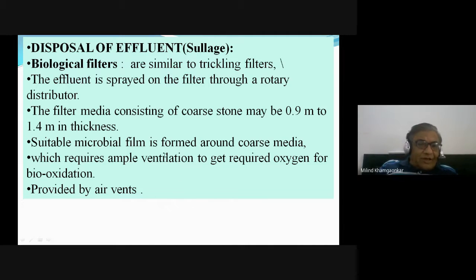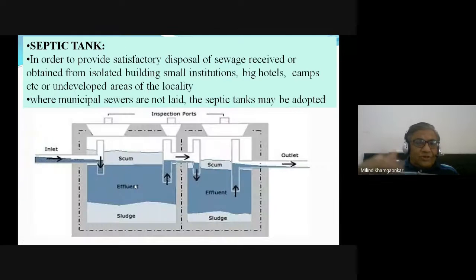Air is also provided into this trickling filter with the help of ventilation or by providing compressed air, by providing air vents, and it is allowed to decompose that material, that is the sludge.